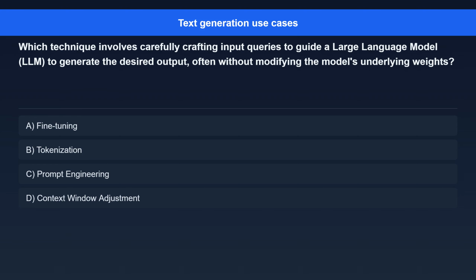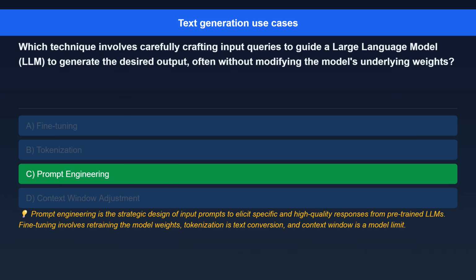Question 8. Which technique involves carefully crafting input queries to guide a large language model, LLM, to generate the desired output, often without modifying the model's underlying weights? Option A. Fine-tuning. Option B. Tokenization. Option C. Prompt engineering. Option D. Context window adjustment.